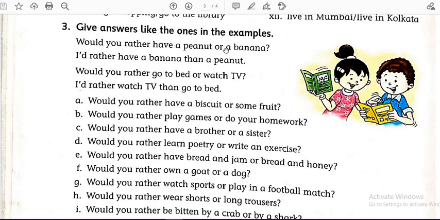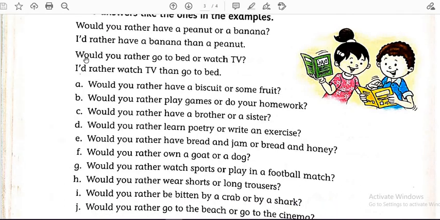Would you rather have a peanut or a banana? So what will be the answer? I would rather have a banana than a peanut. Let's see another example. Would you rather go to bed or watch TV? So what will be the answer? I would rather watch TV than go to bed.